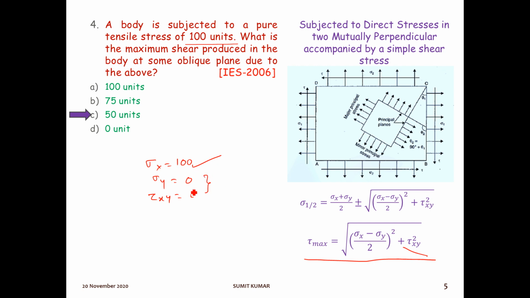So if we put these values in this equation, we get tau max equal to root over (100 minus 0 by 2) to the square plus 0 square. So it will be 50 units. So option number C is the right answer for this question.